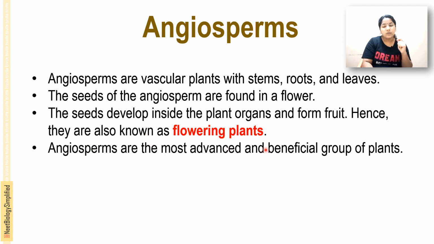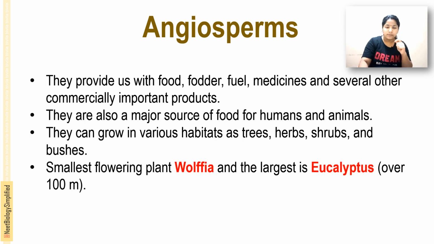Angiosperms are the most advanced and beneficial group of plants. They provide us with food, fodder, fuel, medicines and several other commercially important products. They are used as food, as fuel, as fodder, and as medicine, and several other commercially important products are also made using angiosperms. They are also a major source of food for humans and animals.